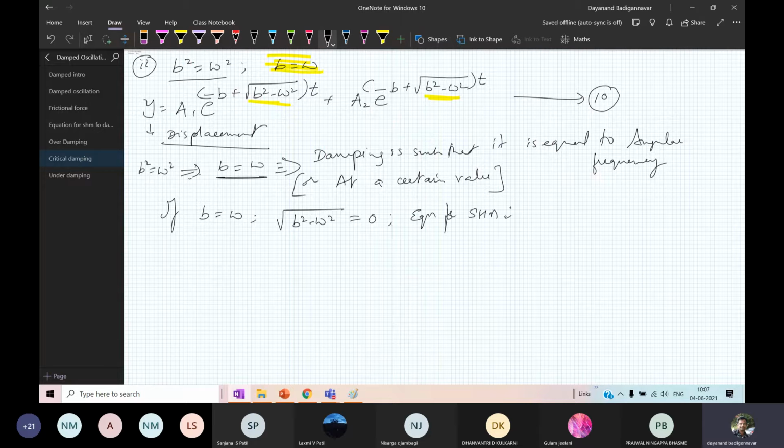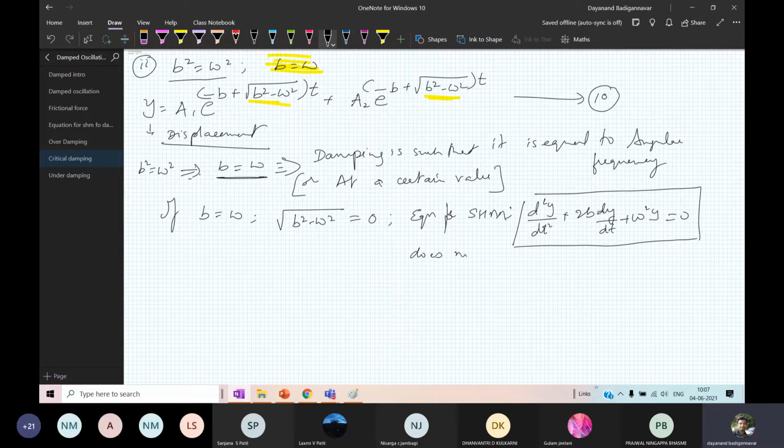What is the equation for SHM? It is d2y by dt square plus 2b into dy by dt plus omega square y equal to 0. This is the equation for SHM. So this doesn't hold, which means it cannot give you the right answer.